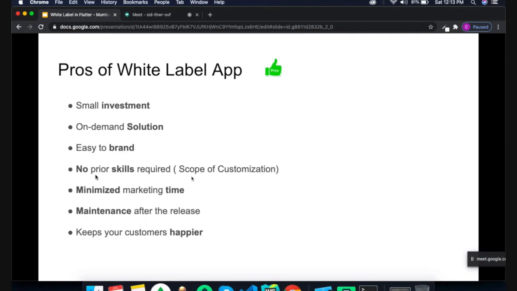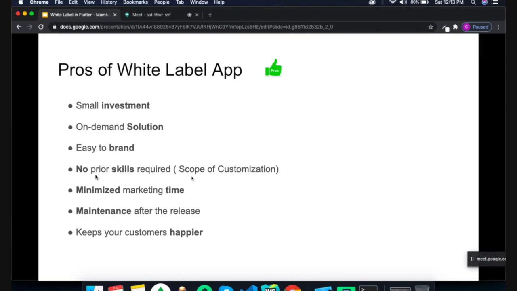If you are working as a freelancer or at an IT company, they charge based on hours or a fixed cost. Suppose building a login flow costs $200, but someone else provides the same thing for $10. So roughly $190 of the investment is saved, and I get the same result and functionality for my app. So this is a small investment.